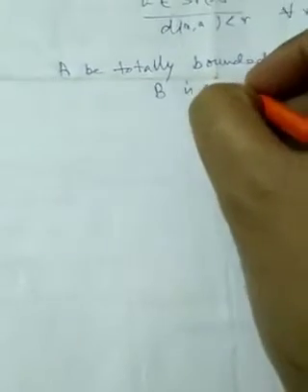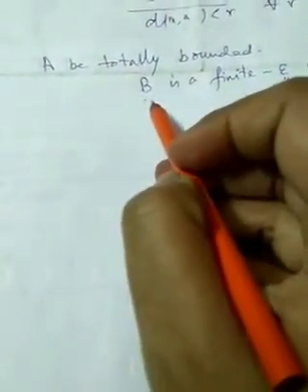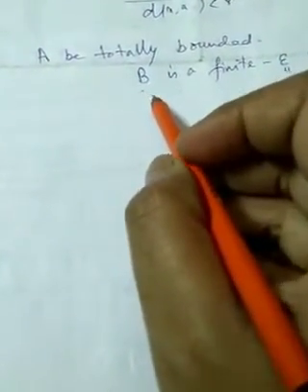So we call it B. B is a finite epsilon net, rather a 1-net, of A. So B contains finitely many elements, and if we choose finite number of elements from B and radius 1, then the union of all such open spheres covers A.